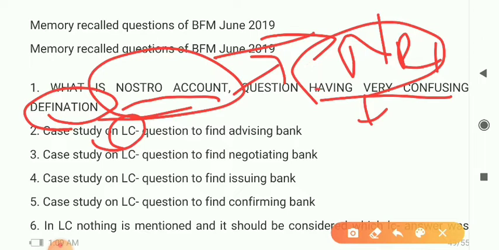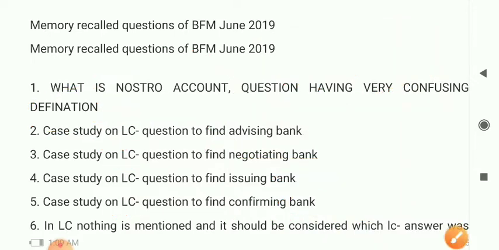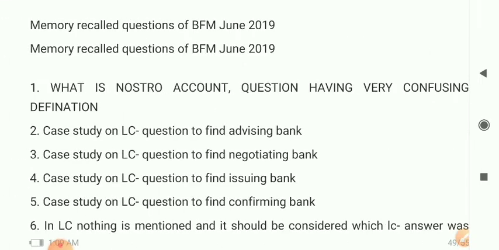So next, one LC related question. This is from module A. So questions to find advising bank. In the LC we have already discussed and studied LC questions to find negotiating bank, LC issuing bank, LC confirming bank. Who is the confirming bank, issuing bank, negotiating bank? And in LC nothing is mentioned, but it should be considered which LC, right? So let me see, the answer was irrevocable. So if nothing is mentioned, it should be considered.